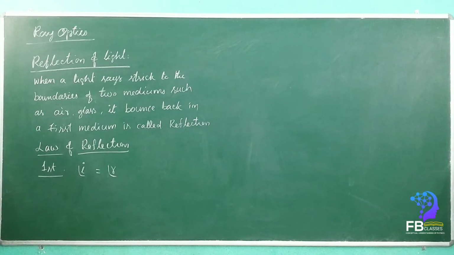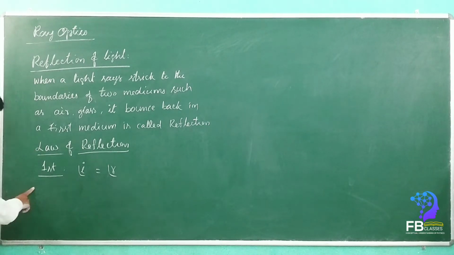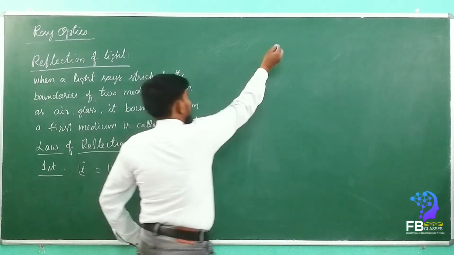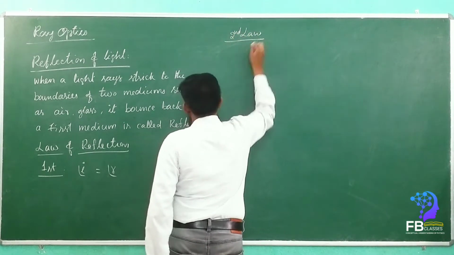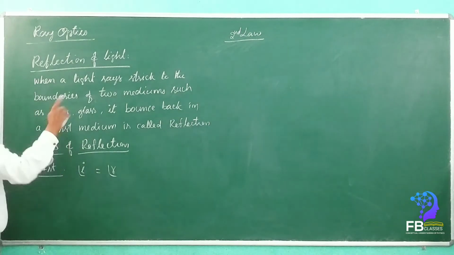What does the second law say? See here, the second law. This is the first law, that is the second law.